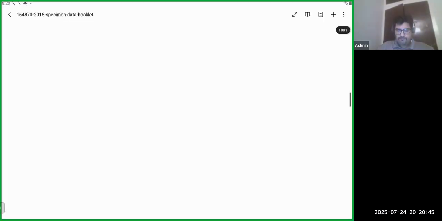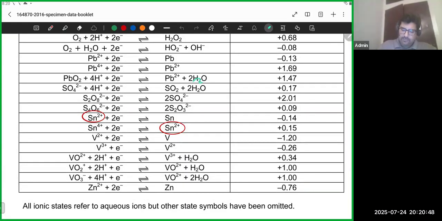अच्छा खैर इशू ये कि if this opens up, the issue is that there is no equation where tin goes directly from tin 2 plus to tin 4 plus. ठीक है तो वो आपको steps में करना पड़ेगा. अच्छा, so this chain reaction thing is basically typical of things that have multiple oxidation states. But vanadium के लिए ना you would have to do that. क्योंकि vanadium जो है ना it's not going to jump to V3 plus directly because there is no equation of vanadium jumping to 3 plus. Vanadium will first turn into V2 plus, and then that V2 plus will turn into V3 plus, and then maybe that V3 plus turns into something further down the road.